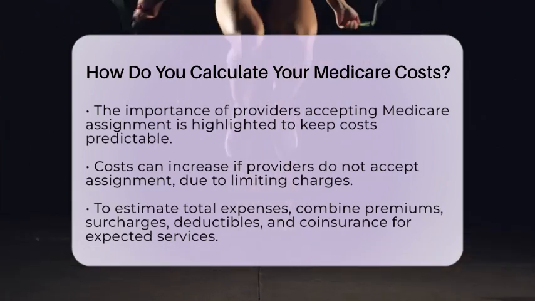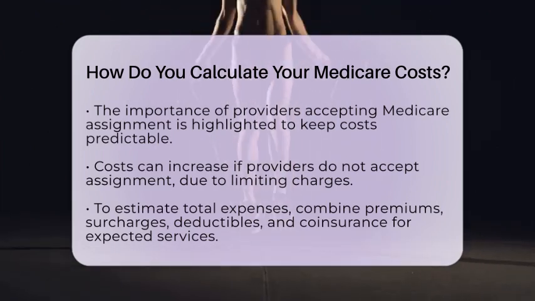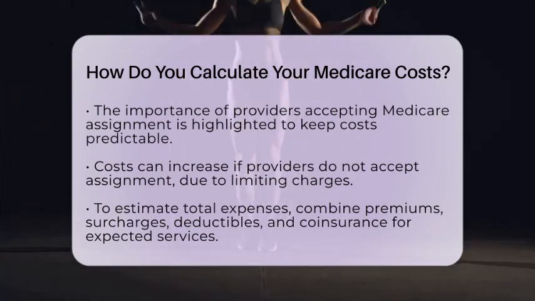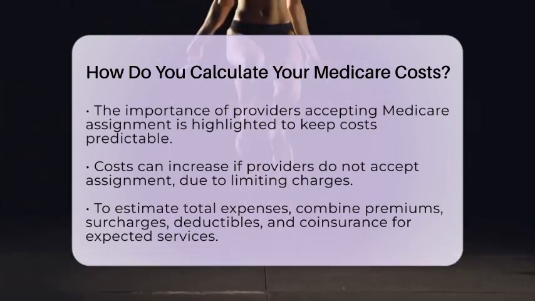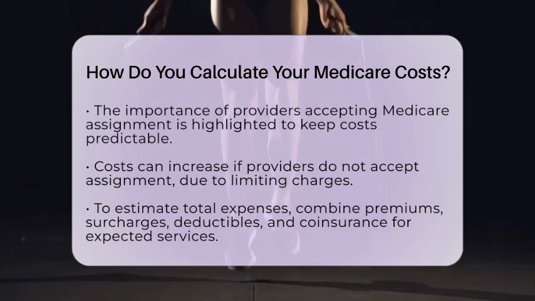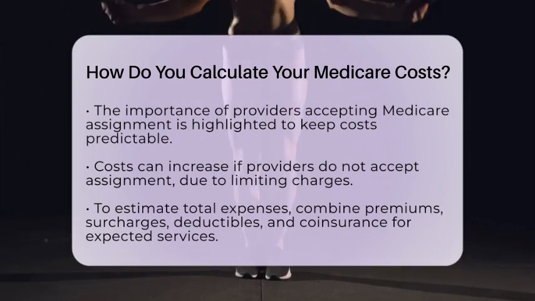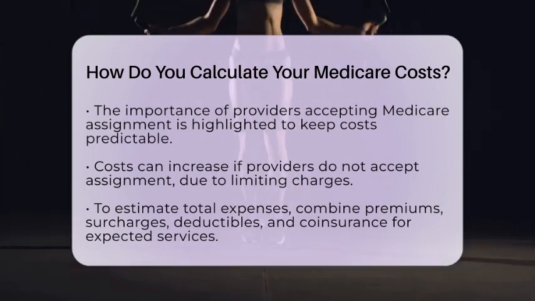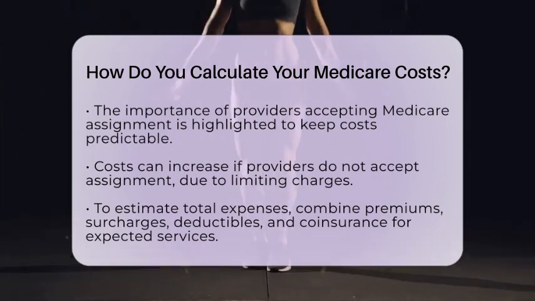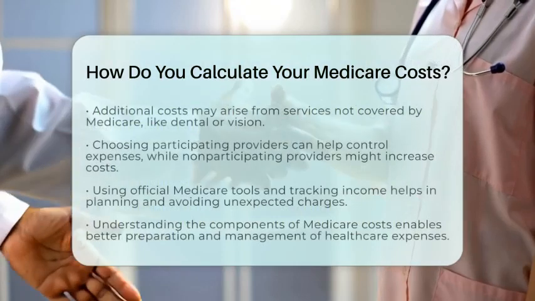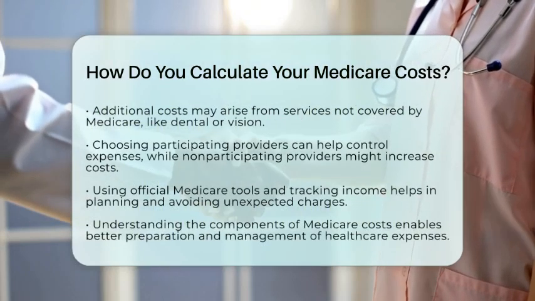your expenses. To estimate your total costs, add up your premiums for each part you use, any surcharges based on your income, deductibles, and coinsurance for the services you expect to need. Remember, some services like dental, vision, or hearing are not covered by Medicare, so you might have extra costs there. If you choose non-participating providers, your costs could also go up.